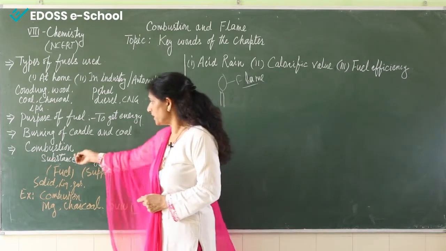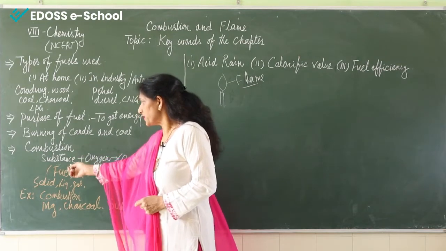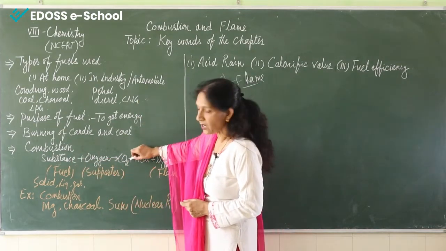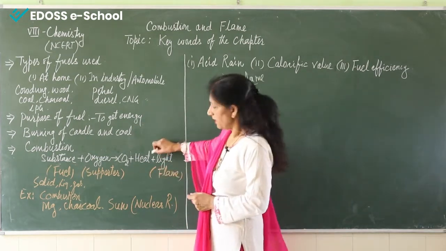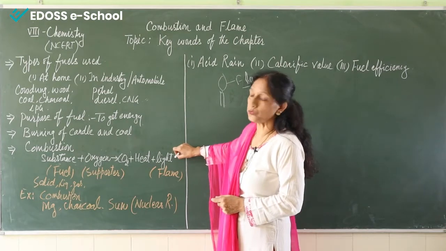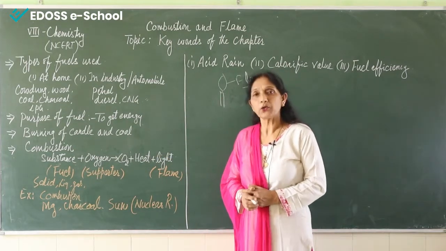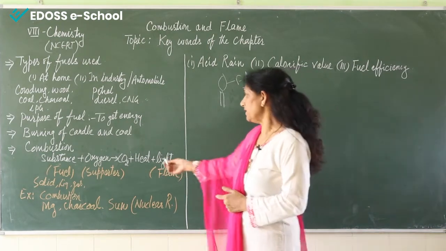So in the presence of oxygen, the fuel is burning and giving us carbon dioxide, smoke is also there, and heat and light are also produced. This heat is being used for cooking purposes or running the industry or for any other purpose.